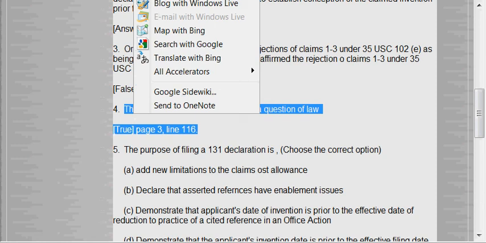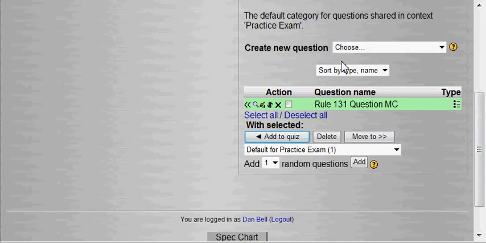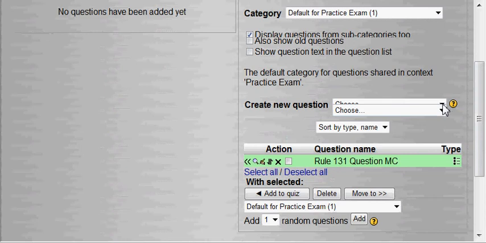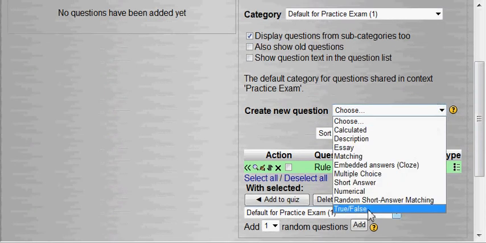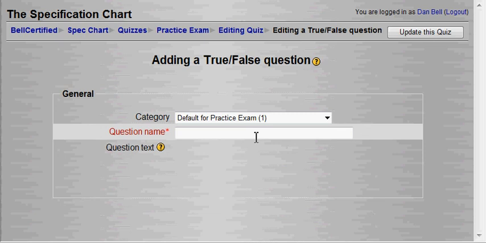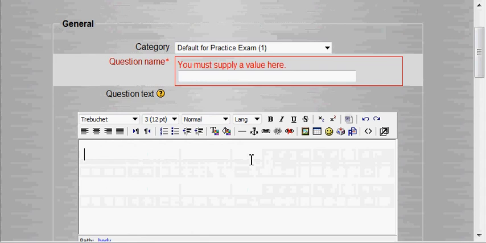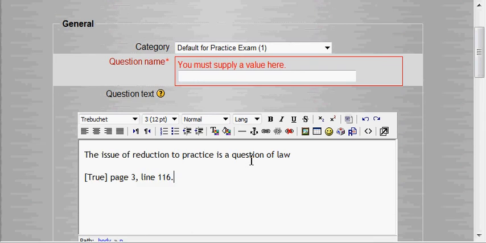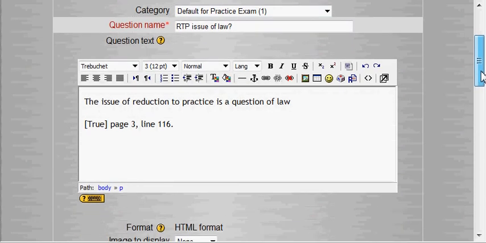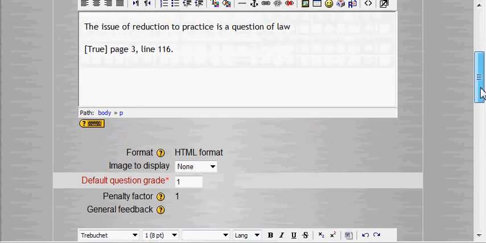This is going to be a true-false question, as you can see. Let's go look at how to do a true-false. Fairly straightforward. Just pull that down, hit true-false. I'm going to call this... I can't remember what the question was. I'll have to paste it in here to remember. Reduction to practice. Issue of law? The issue of reduction to practice is a question of law.